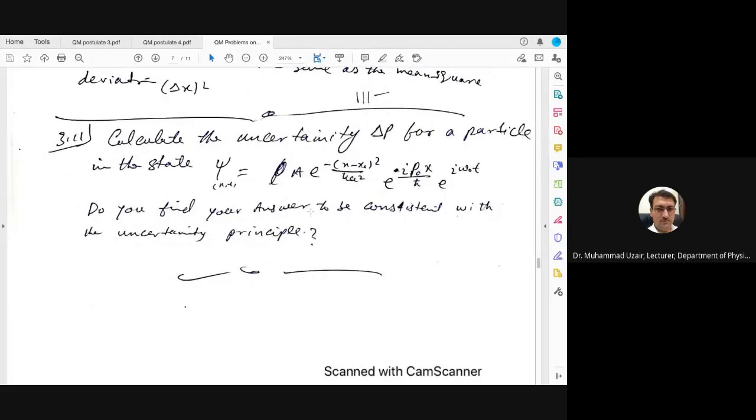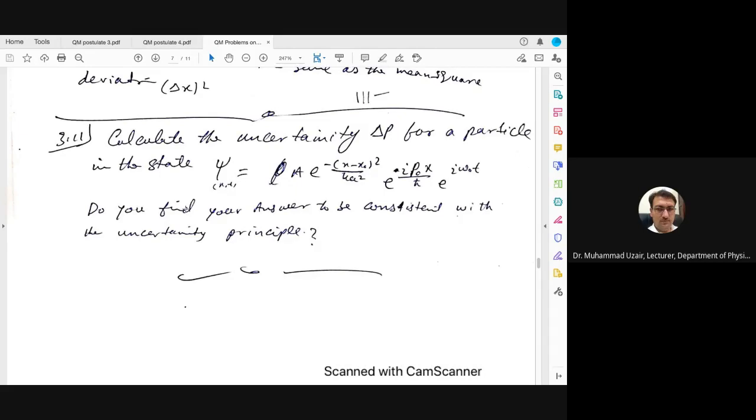Okay, for the same wave function, this is the same wave function as we have seen in problem 3.10. In problem 3.11, calculate the uncertainty delta p. So first you have solved it for delta x whole square. Now, similarly, you have to solve it for delta p square or delta p whole square.